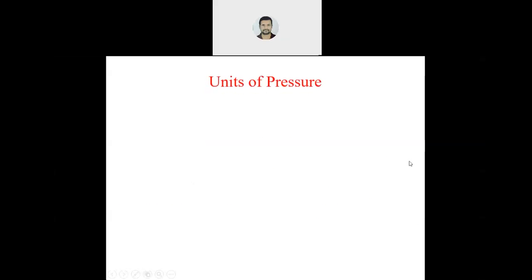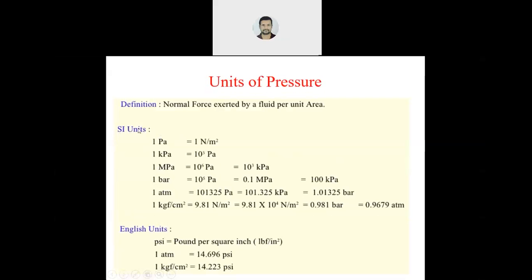Now units of pressure. What is pressure first of all? Normal force per unit area. Different units: 1 Pascal is nothing but 1 Newton per meter square. It is force by area.